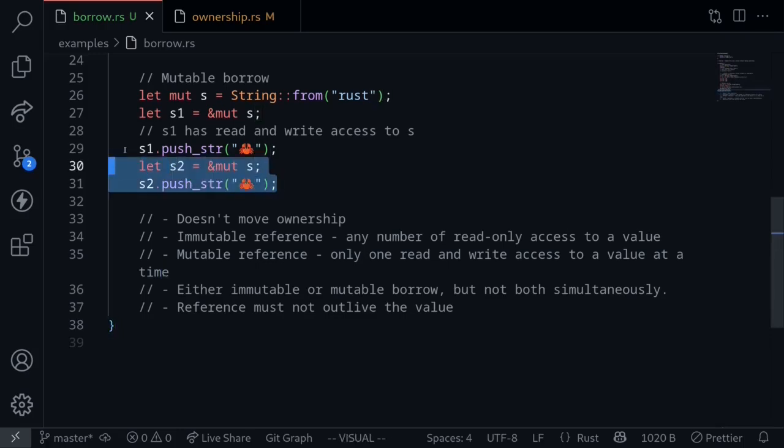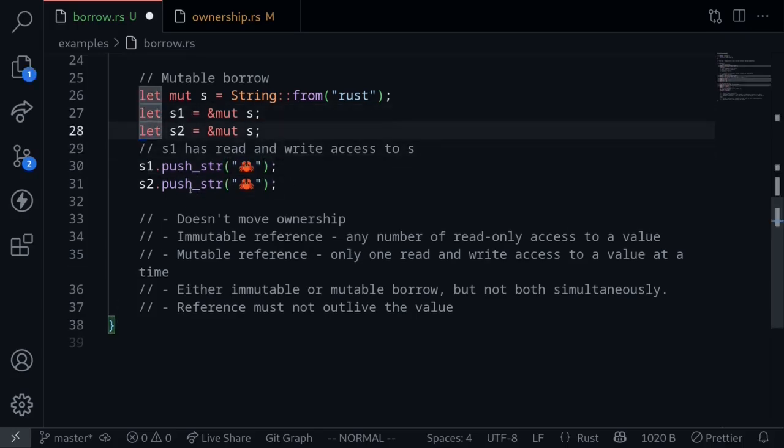What's going on here is first we create a mutable reference s1 and then modify the string s. Afterwards, s1 is no longer used, so this s1 doesn't have to exist anymore. And then we create a new mutable reference called s2. So there are two mutable references here. However, there's only one mutable reference that exists at a time. Therefore, this code will compile. Again, however, if we move this up over here, then the code will no longer compile, because now we have two mutable references that are living simultaneously.